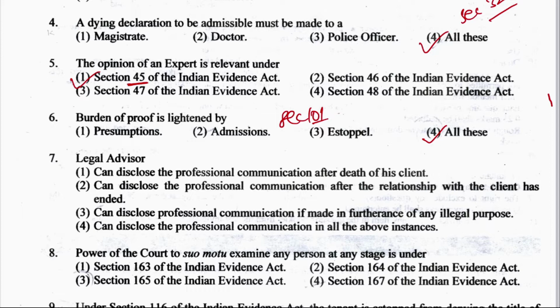Now question number 7: a legal advisor can disclose the professional communication after the death of his client, or can disclose the professional communication after the relationship with the client has ended, or can disclose professional communication if made in furtherance of any illegal purpose, or option 4, can disclose the professional communication in all the above instances. The right answer for this is option number C, can disclose the professional communication if made in furtherance of any illegal purpose. Here section 126 talks about professional communication, and this is mentioned in its proviso, that any illegal purpose